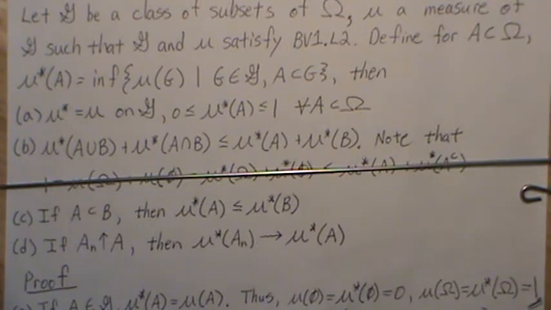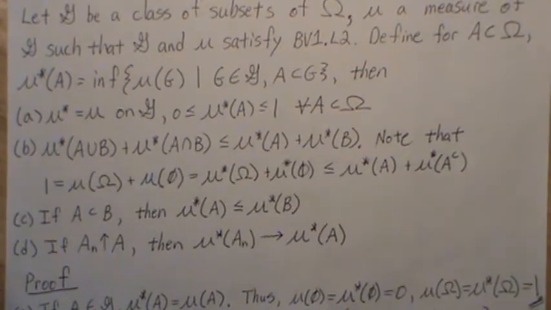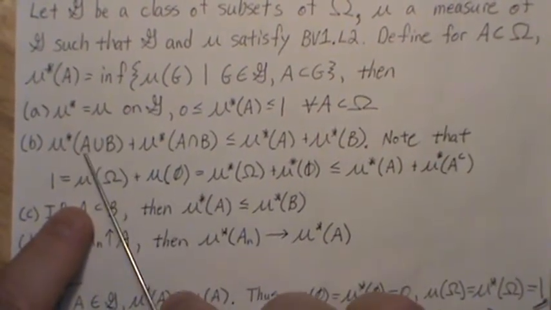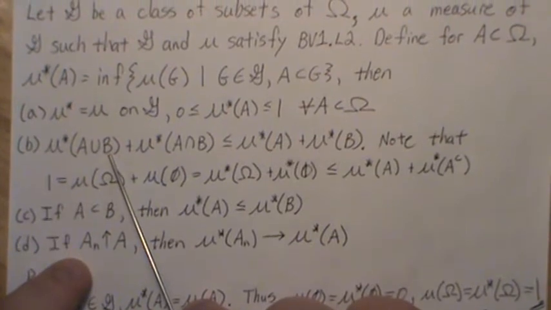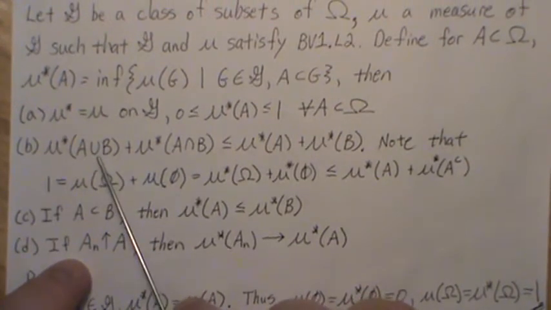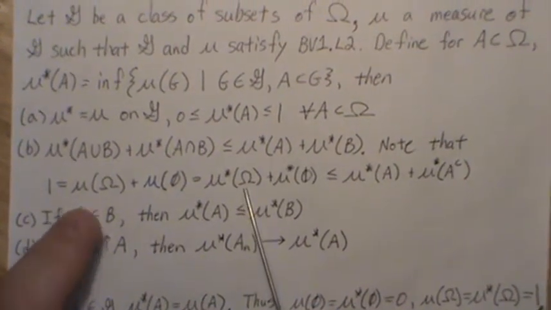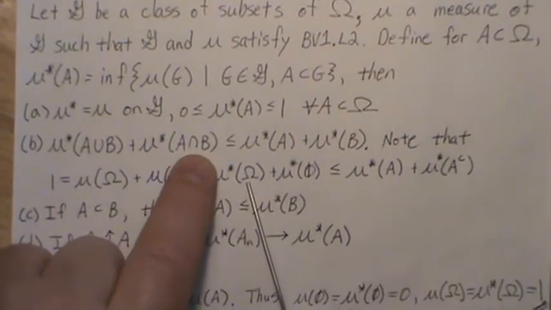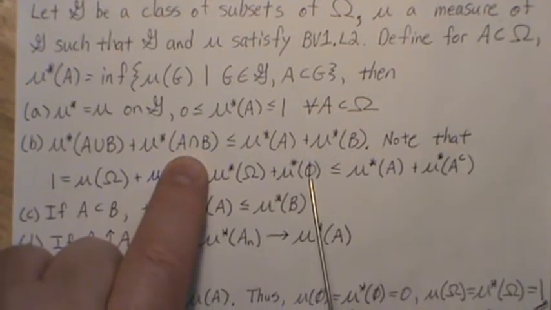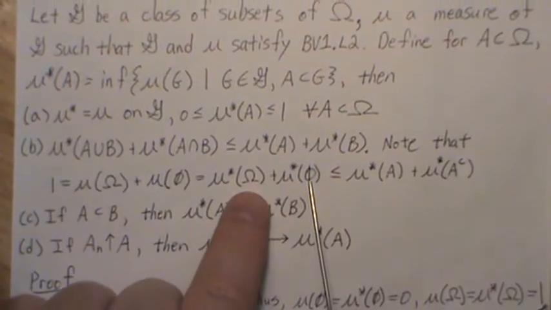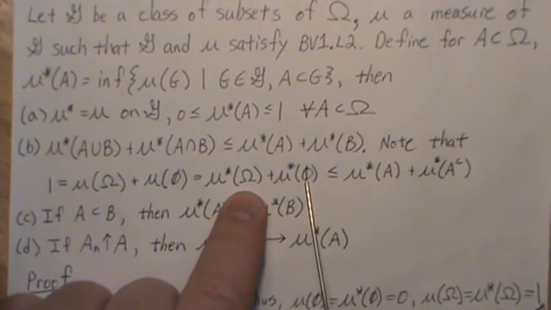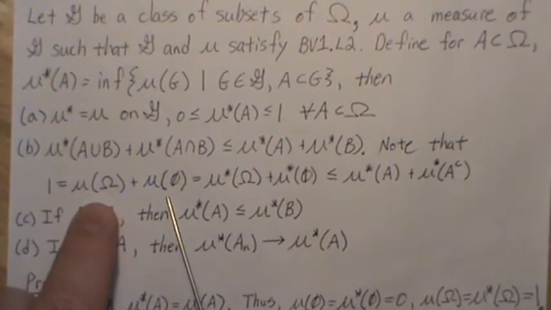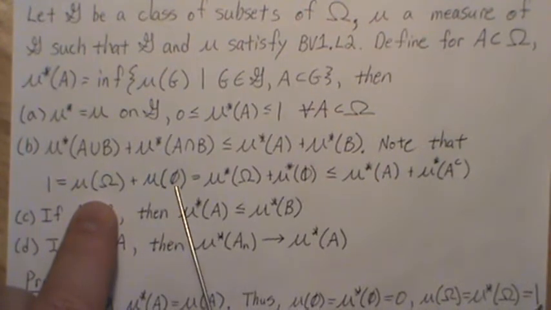Now, part B, I wanted to discuss in a little bit more detail. If we take the sets A and A complement, the union is omega, and A intersect A complement is the empty set. Now, the empty set and omega live in script G, so their measures are the same: mu of omega plus mu of the empty set.